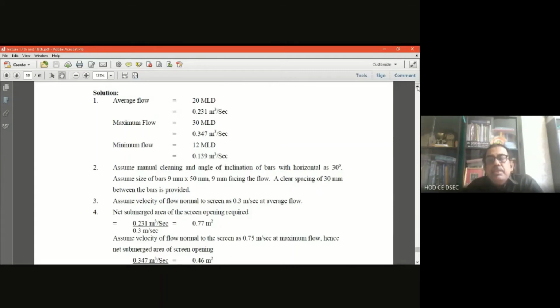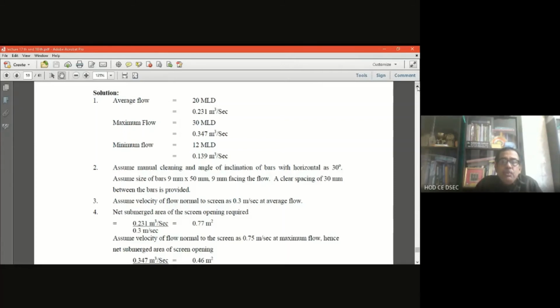Theta, the inclination with the horizontal, is considered to be 30 degrees. Assume the size of the bar is 9 millimeter facing the water flow and the other side 50 millimeter. And the clear spacing between two bars is 30 millimeter.